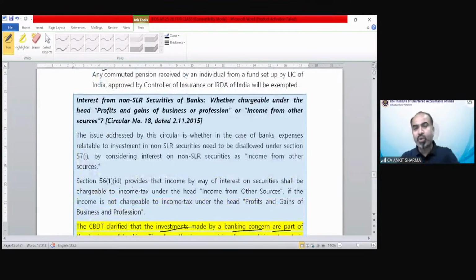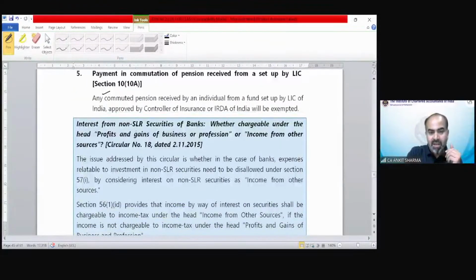Okay. So you can go through what is the meaning of SLR, that is statutory liquidity ratio. So a bank needs to maintain some securities for the purpose of regulation under the Banking Regulation Act. A bank needs to invest some amount in SLR securities. So the interest earned from those securities is also going to be taxed as PGBP income, not as income from other sources. Okay, Ishan?